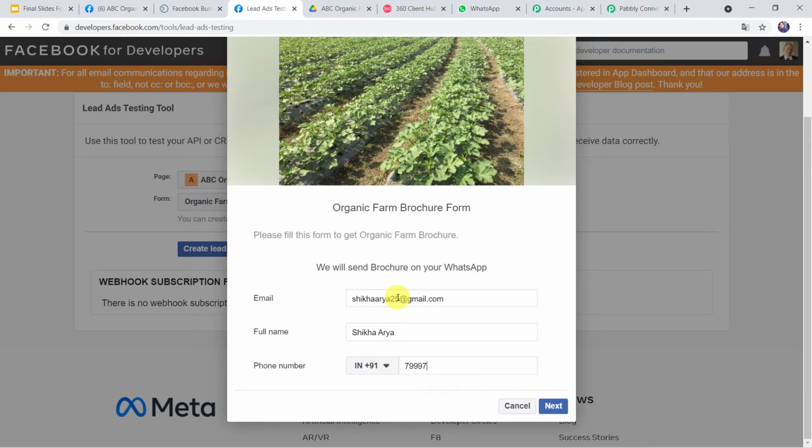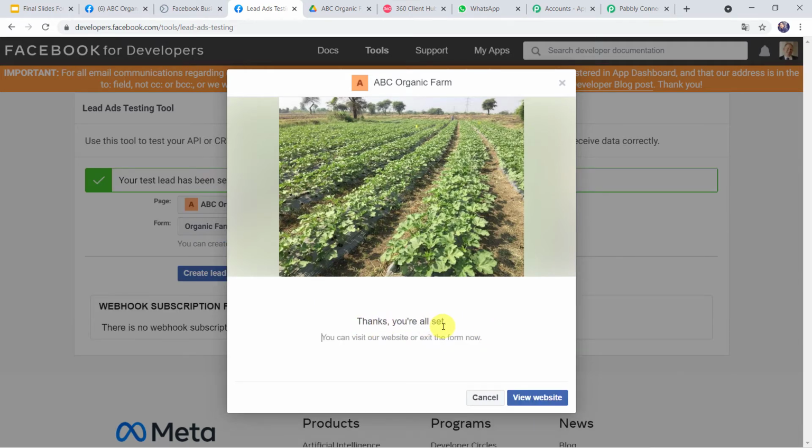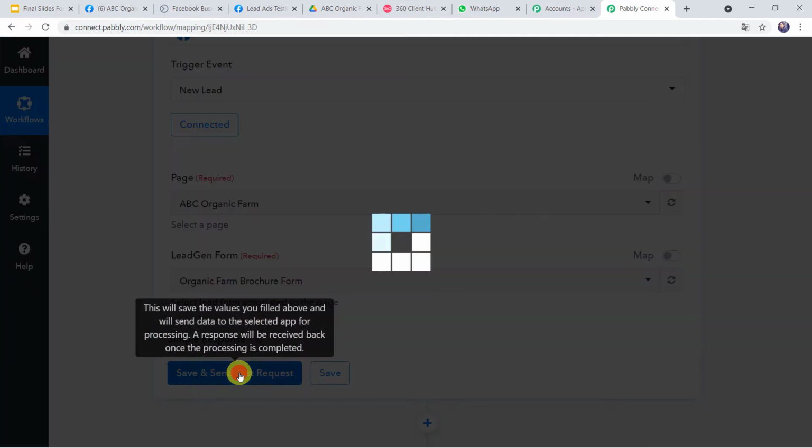Let's give her phone number over here. That is the WhatsApp number. Click on next and submit. Thanks, you are all set. Okay, let's go to Pabbly Connect. And now let us click on save and send test request.